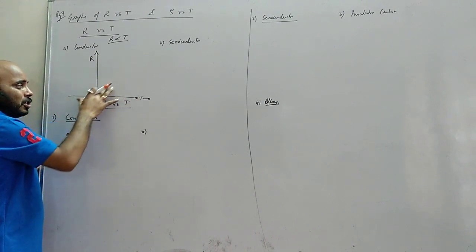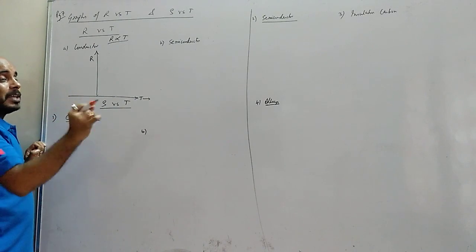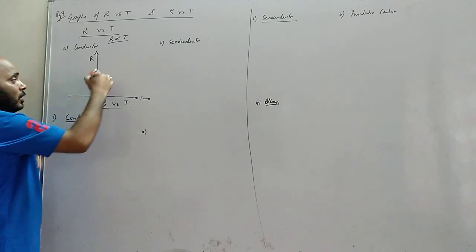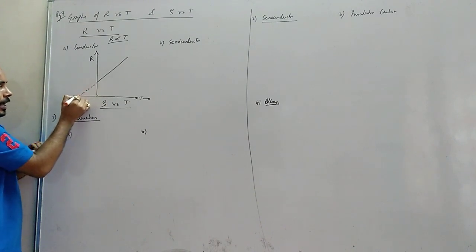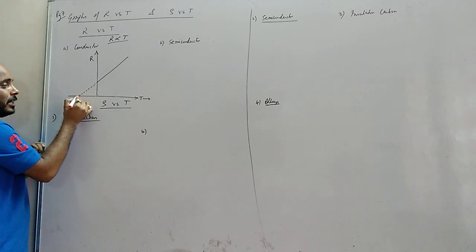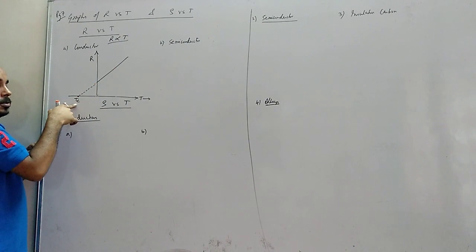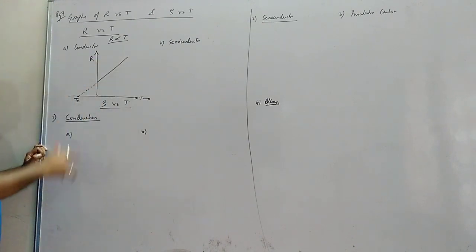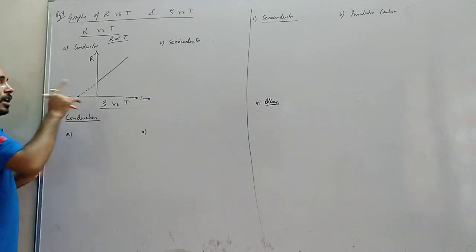No, by giving zero temperature, the resistance does not become zero. When the temperature is the critical temperature, then the resistance becomes zero. So it will be a straight line graph, but you have to show a dotted line like this. We show that if the temperature goes to a negative value, then there is a particular temperature called the critical temperature at which the resistance becomes zero. So the graph will be like this. So what is the reason I show it in this direction? You understood? It is not from zero.